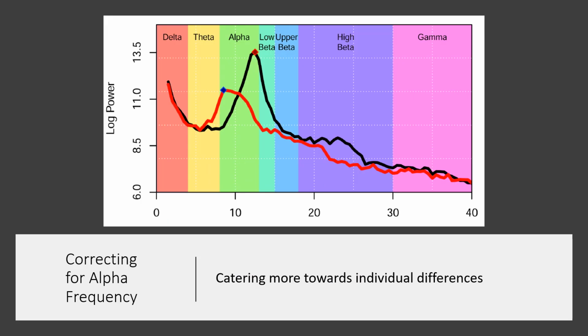Lastly, in my study, rather than using an absolute frequency cutoff for beta, we defined it based on someone's alpha peak, essentially shifting these two graphs so that the peaks are aligned. And after applying this method, we still found the differences. This shows that this division best captures variability across individuals while maintaining stability across the test sessions.